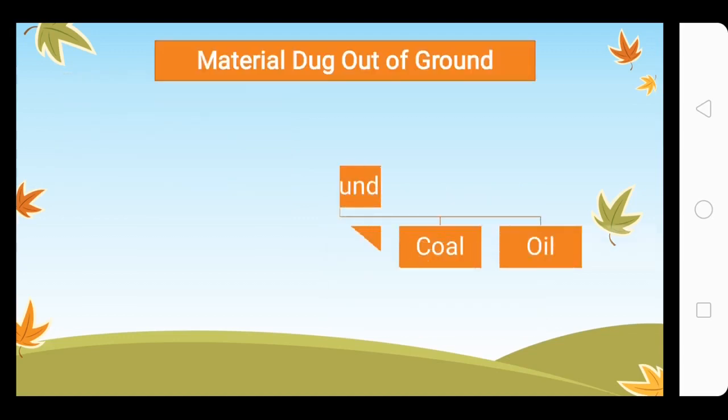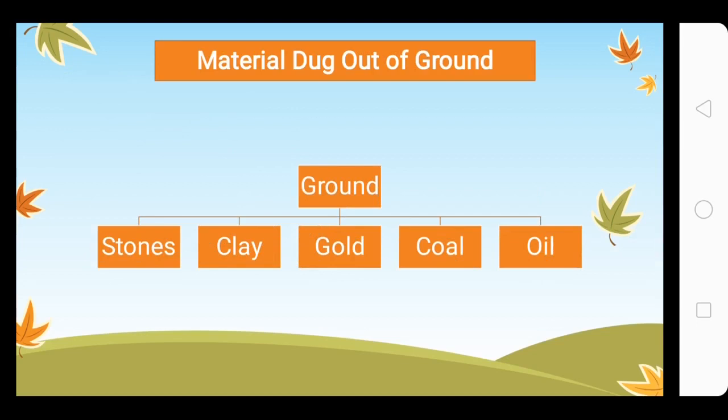Next are the materials that are dug out of the ground. There are different materials that we take from the ground. Number one is stone. Very simple. We go around in the ground, or in a garden we come across stones. Next is clay. There is plenty of clay in your garden.